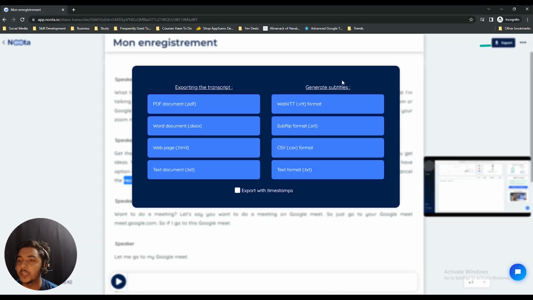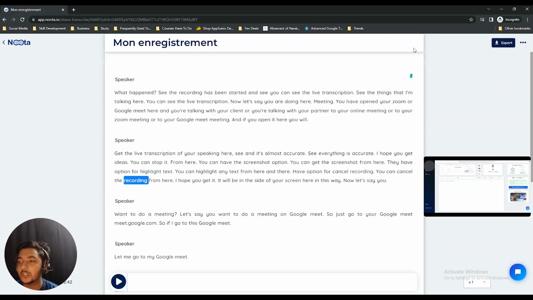They can export it from here. They can export it as PDF, as Word, as HTML, as .txt file also. They have an .srt file, and this .srt file can be helpful in case of YouTube subtitles, guys. So these are the things. I hope you can get an idea about this tool.